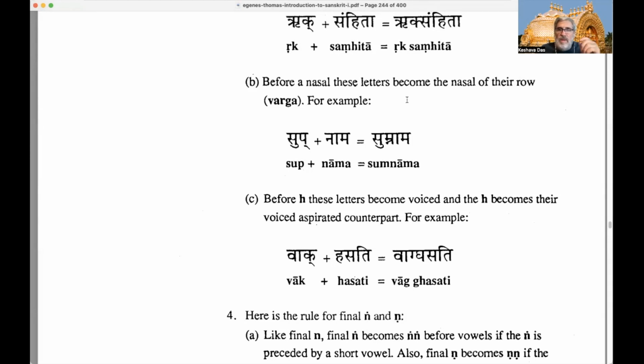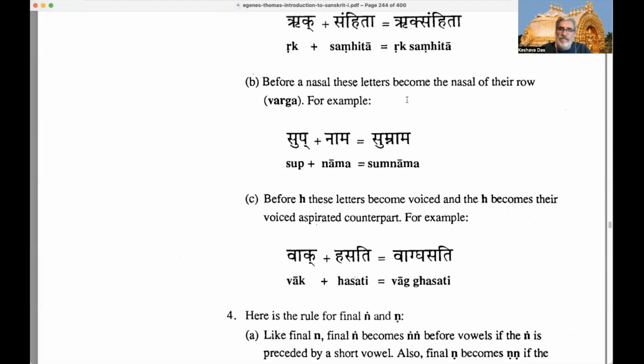The P is going to change to the nasal before the nasal. N is a nasal, na in nama. Before that nasal, the P in sup, which is not nasal, is going to change to the nasal of the labials, because pa is a labial. The labial nasal is called ma. So sup becomes sum and nama stays the same.